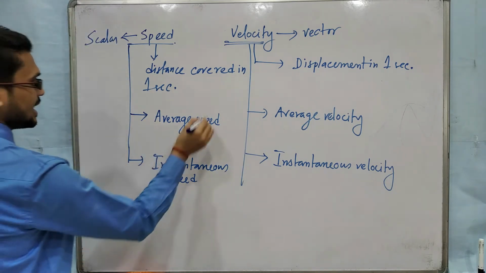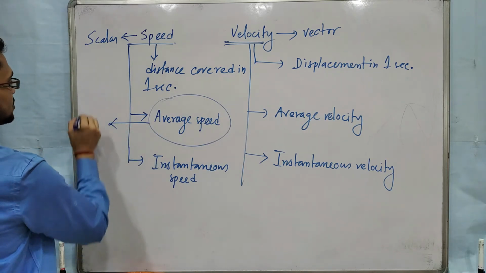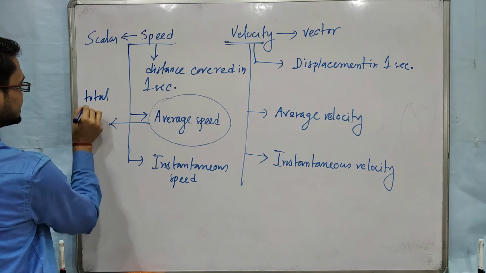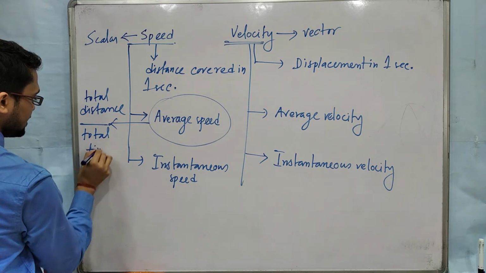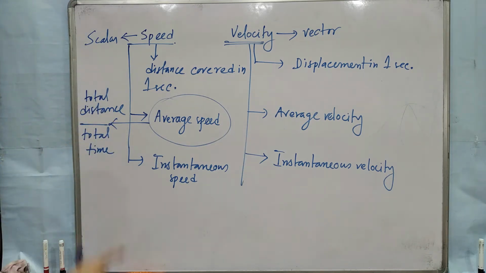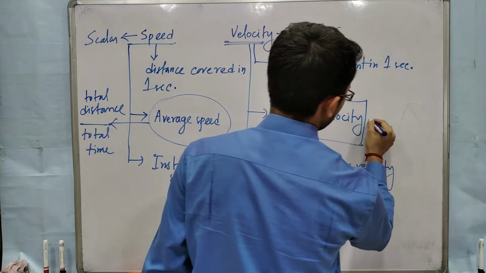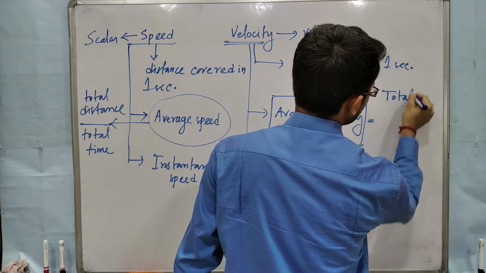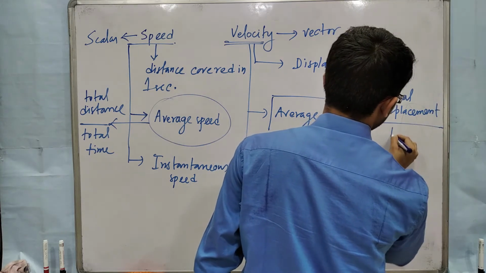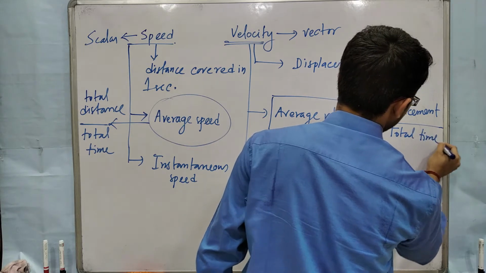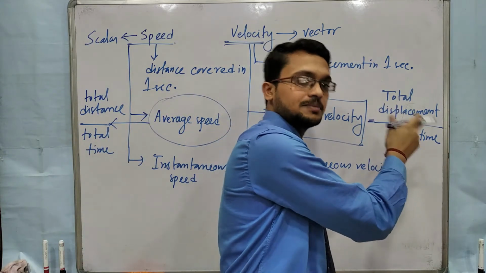Okay. So here the formula of average speed will be total distance by total time. Remember this formula. These are very, very important. Total distance by total time gives the average speed. And average velocity means total displacement by total time. So average speed is total distance by total time, average velocity is total displacement by total time.